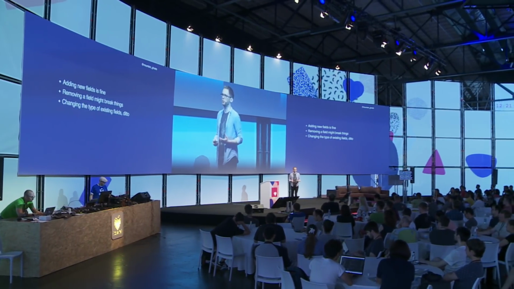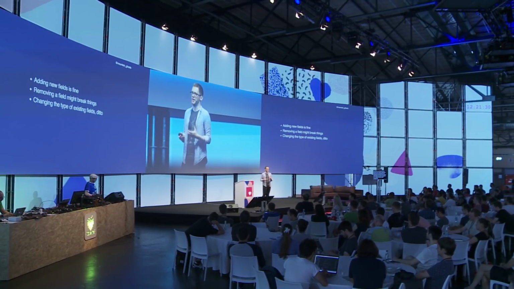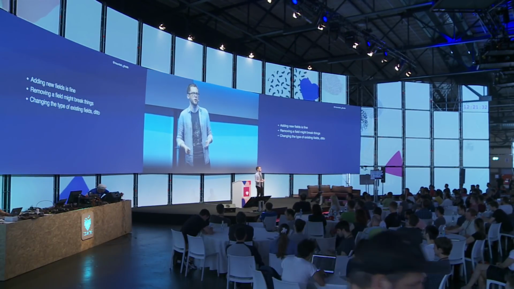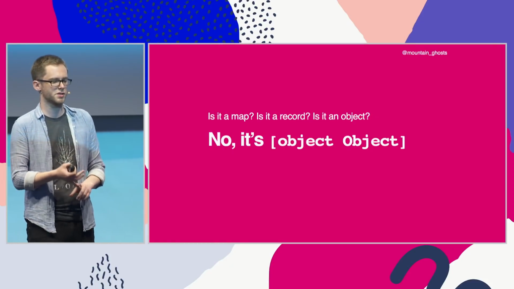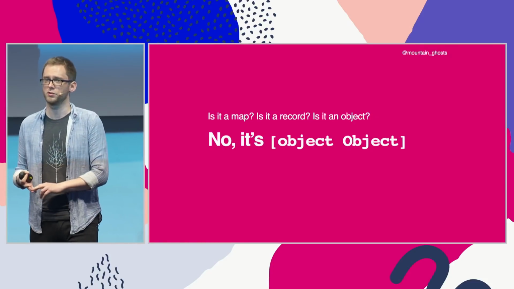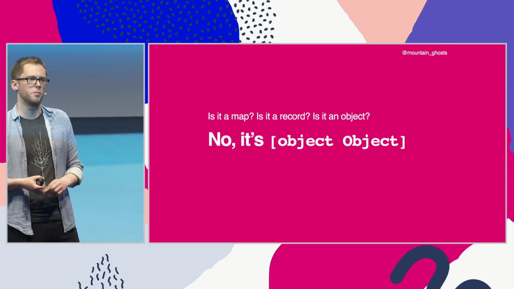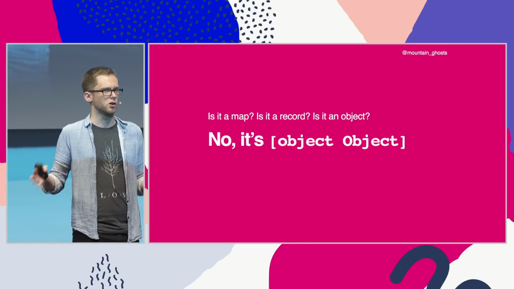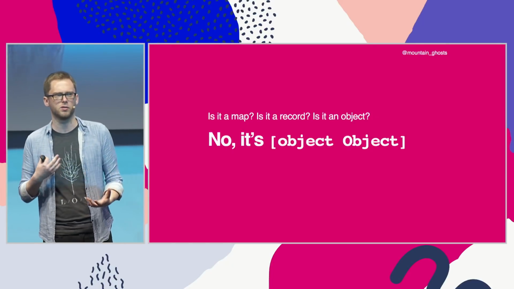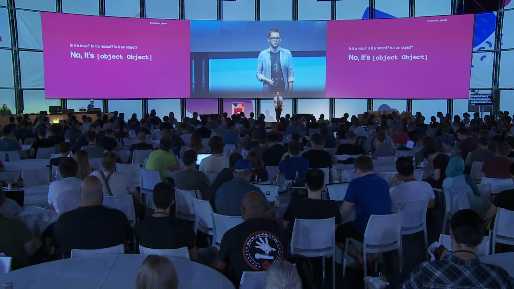JavaScript, being a small language, has overloaded the few abstractions that it has with several different meanings. There are multiple different ideas in computation that are overloaded onto the same thing in JavaScript. And one of those things is object. We use objects to represent the computational idea of maps, of records, of object-oriented programming style objects, and several other things. So what do these terms mean? We're using this one thing, object, for a lot of different functions. We need to think about the different ways in which it's used.